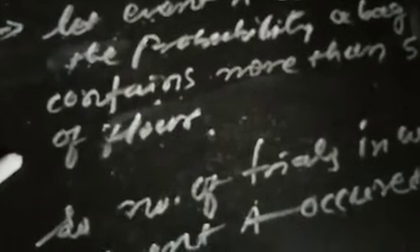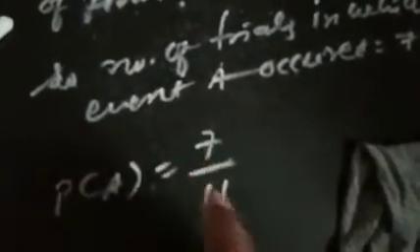So there is 5.05, 5.08, 5.03, then 5.06, then 5.08, and 5.04 and 5.07. So total 7 bags are there and they have more than 5 kg. So number of trials in which event A occurs is equal to 7. So P(A), probability P(A) is equal to 7 upon 11. So this is the answer of 11.